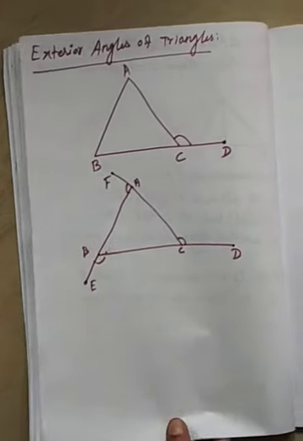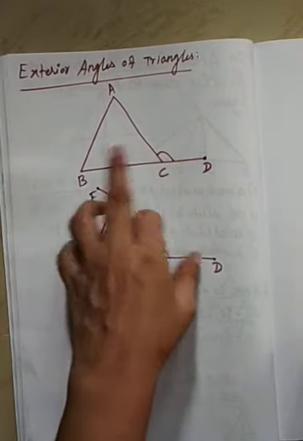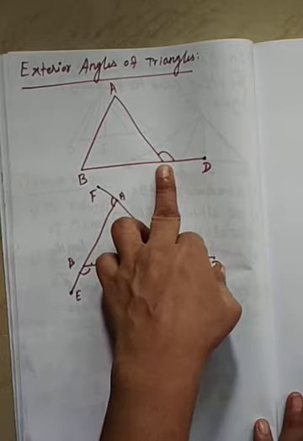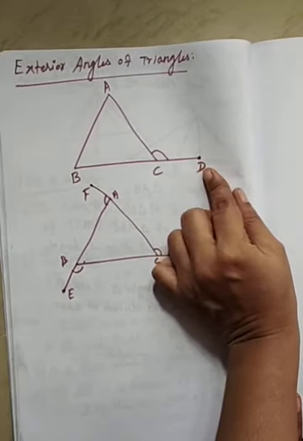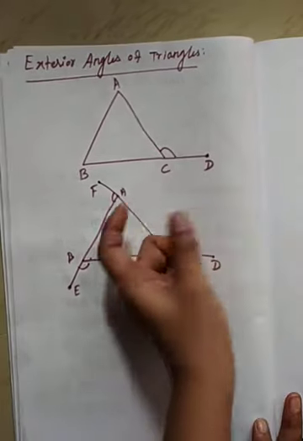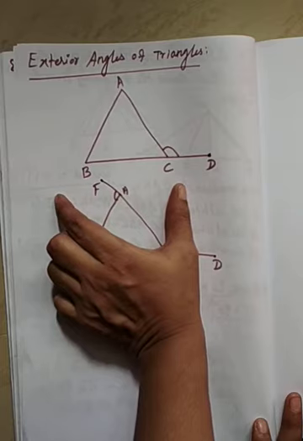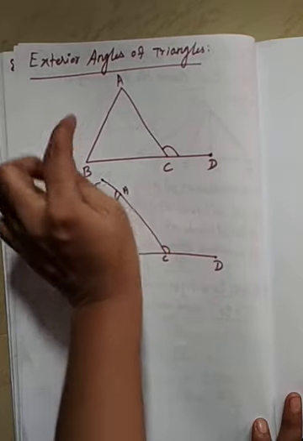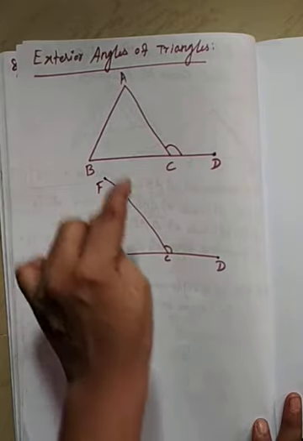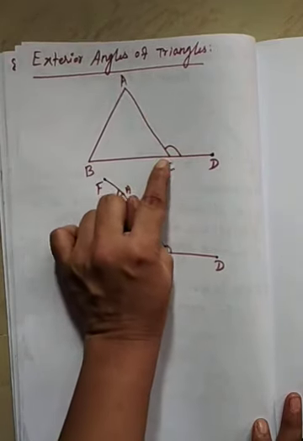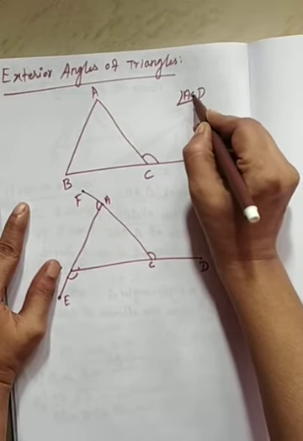Now consider triangle ABC and extend BC to D, where D is a point in the exterior of the triangle, that means collinear with BC. Now angle ACD is formed at the vertex C. That means see here angle ACD, the middle point is C.